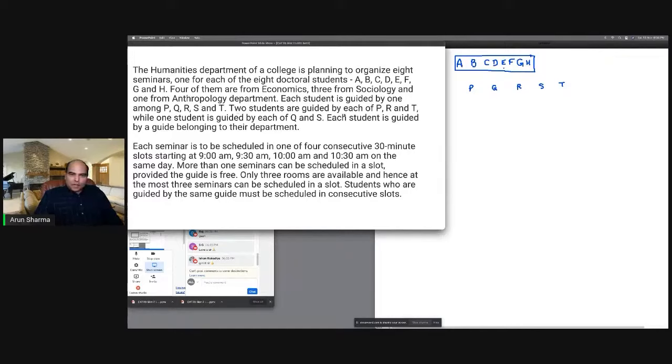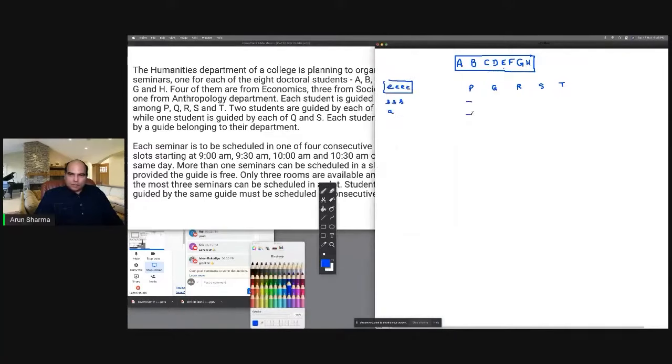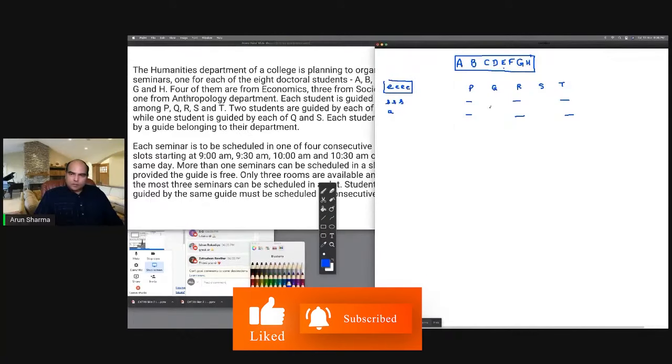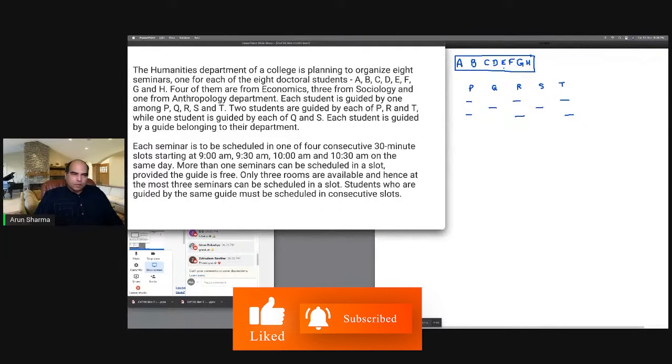2 students are guided by each of PRT. So P is guiding 2 students, R is guiding 2, T is guiding 2. While one student is guided by each of Q and S. One student is guided by each of Q and S. So that is done. Each student is guided by a guide belonging to their department.